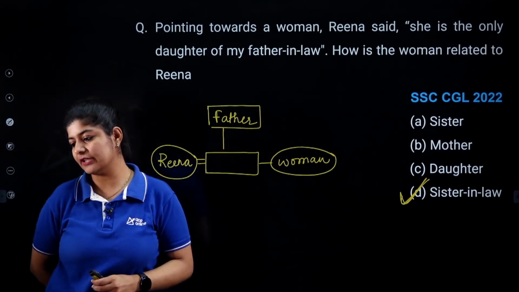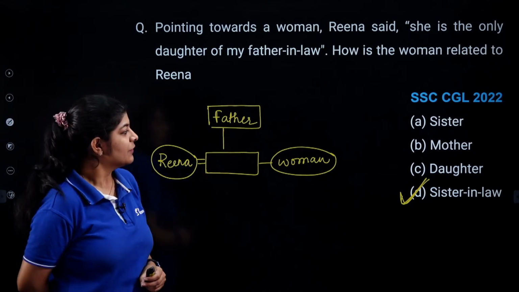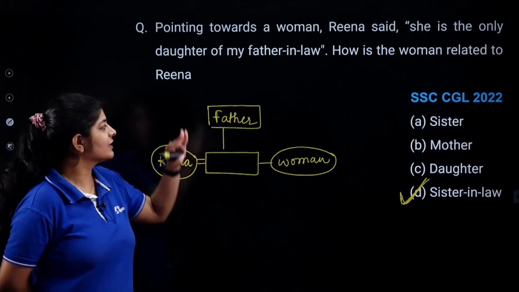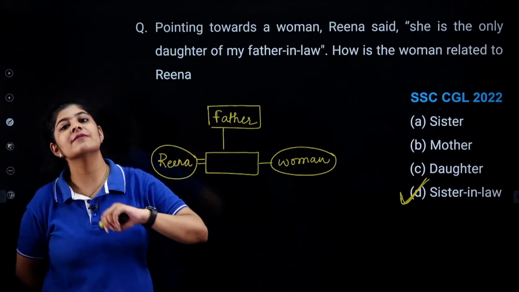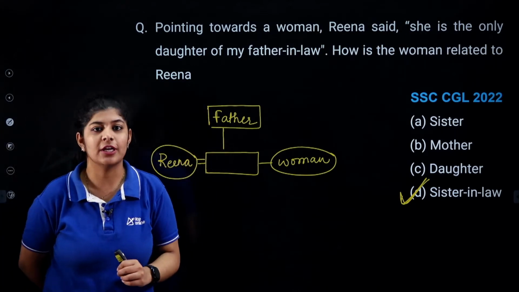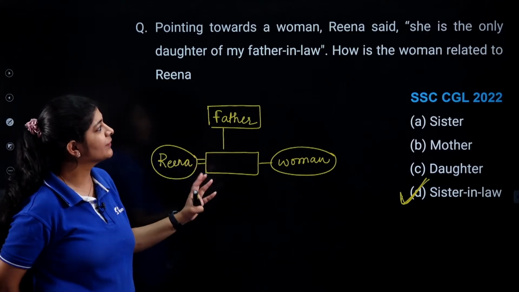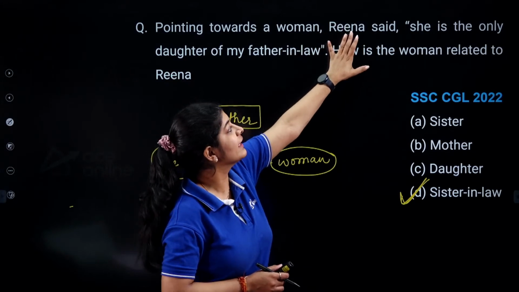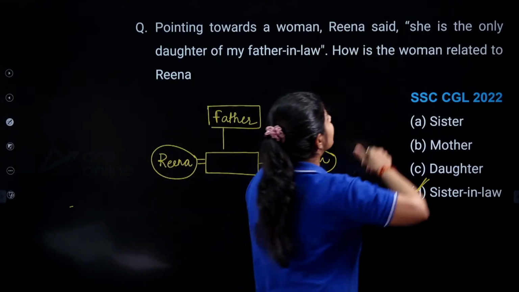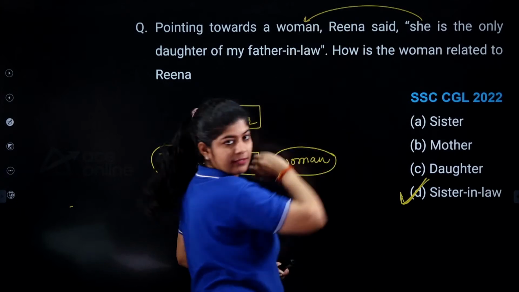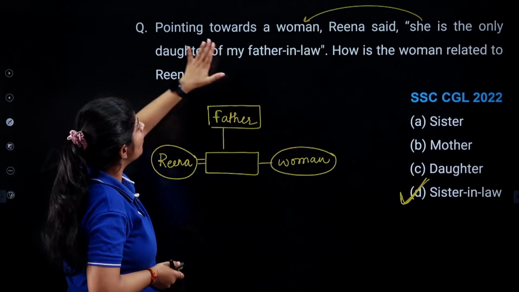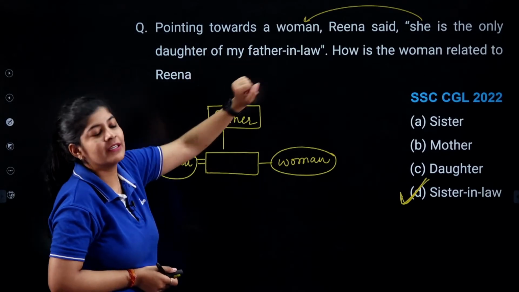Very good, Rajshekhar. Very good, Shrisha. Shrisha and Shweta, you just need to cross-check the diagram as well after drawing the family chart, right? Here Reena is saying something, she is indicating towards that woman, that she is the only daughter of my father-in-law.